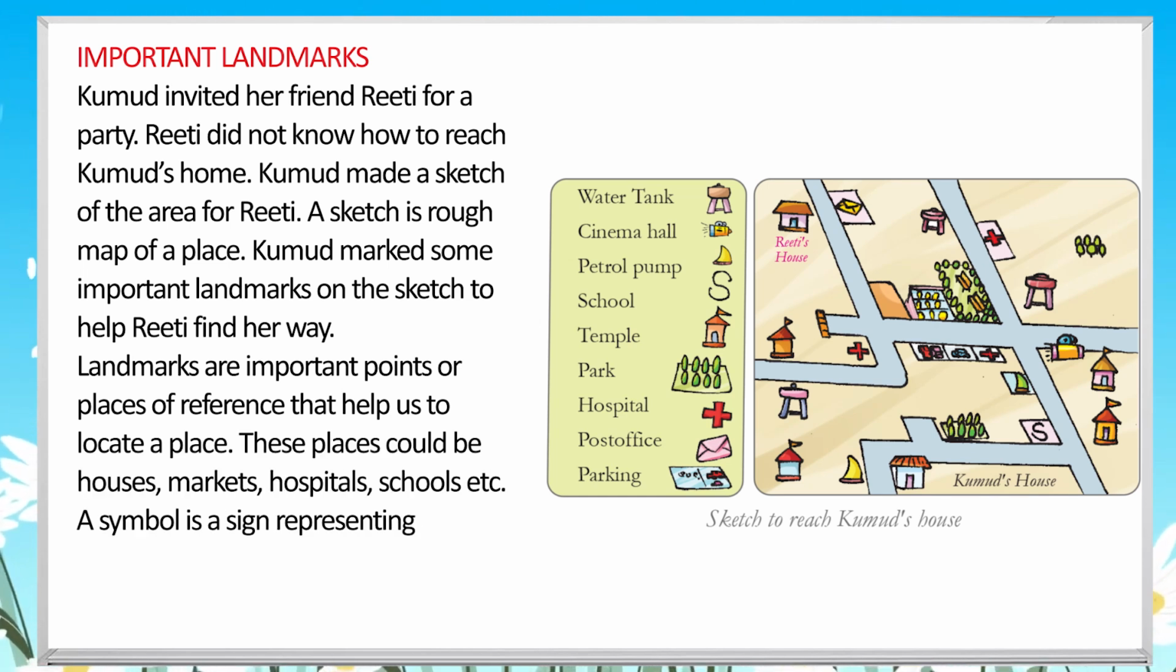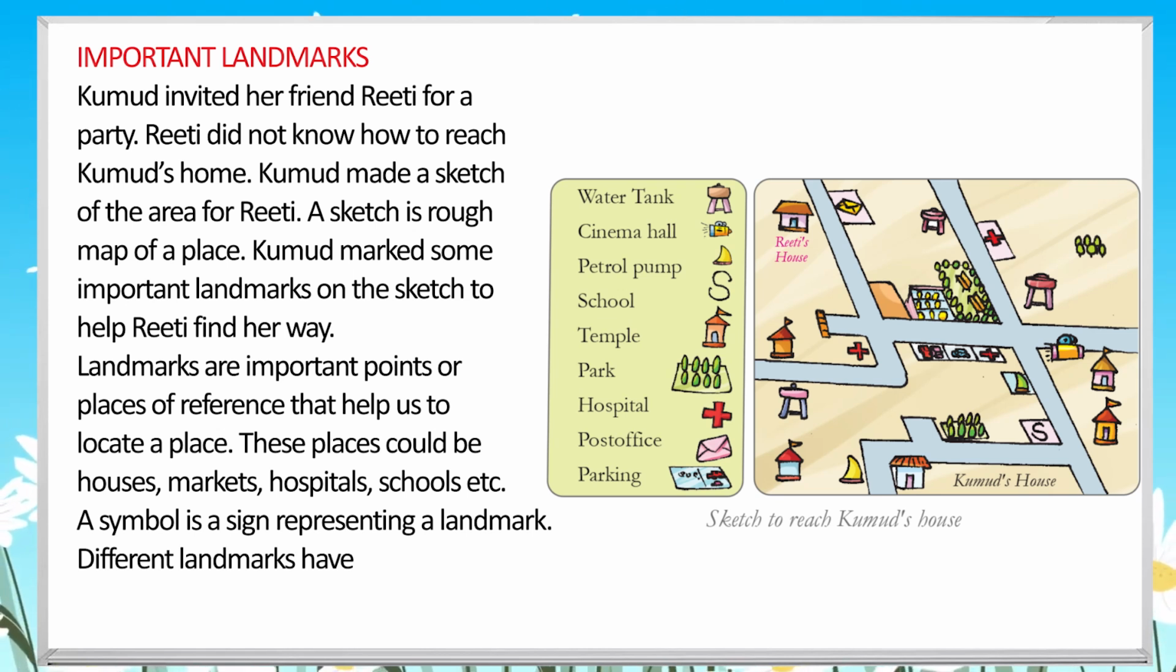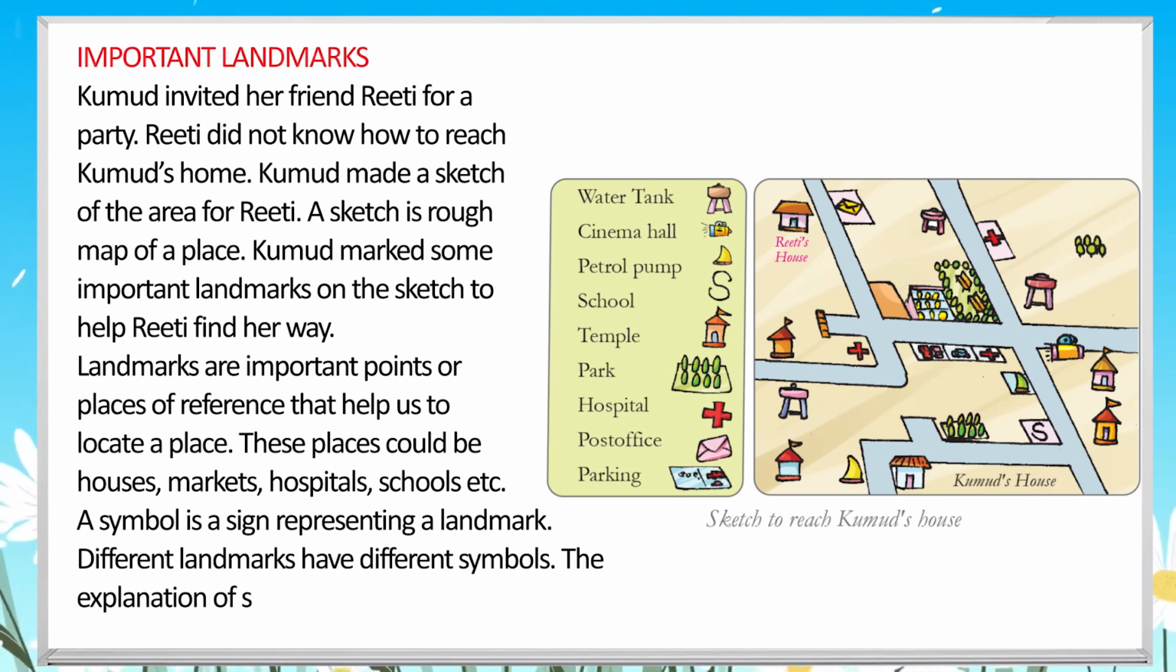Landmarks are important points or places of reference that help us to locate a place. These places could be houses, markets, hospitals, schools, etc. A symbol is a sign representing a landmark. Different landmarks have different symbols. The explanation of symbols is called a key.